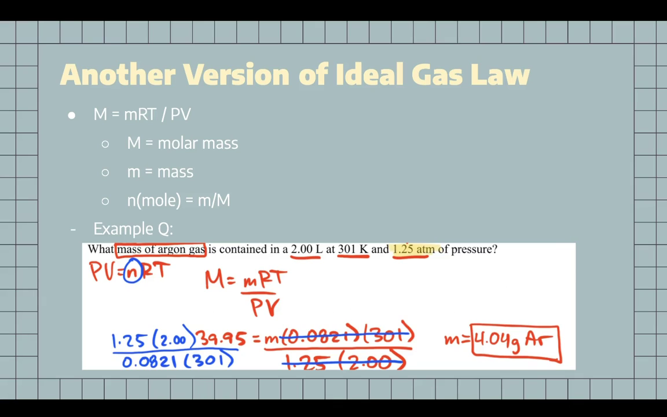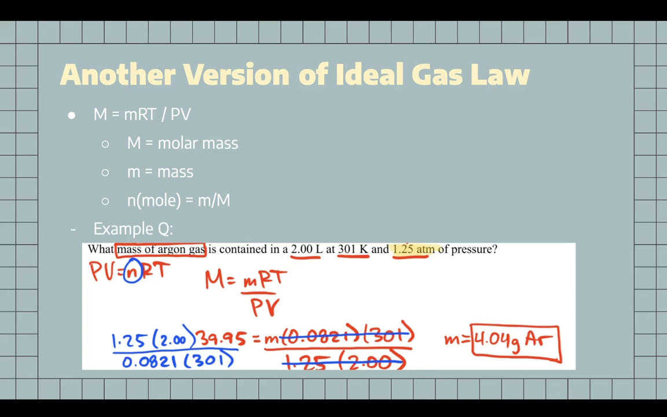Another version of the ideal gas law is capital M is equal to lowercase m times R times T over P times V. The capital M stands for molar mass and lowercase m stands for the mass. You can find the value of moles, or N, by dividing the mass of the gas by the molar mass of the gas. You can also find molar mass or mass using the same equation.